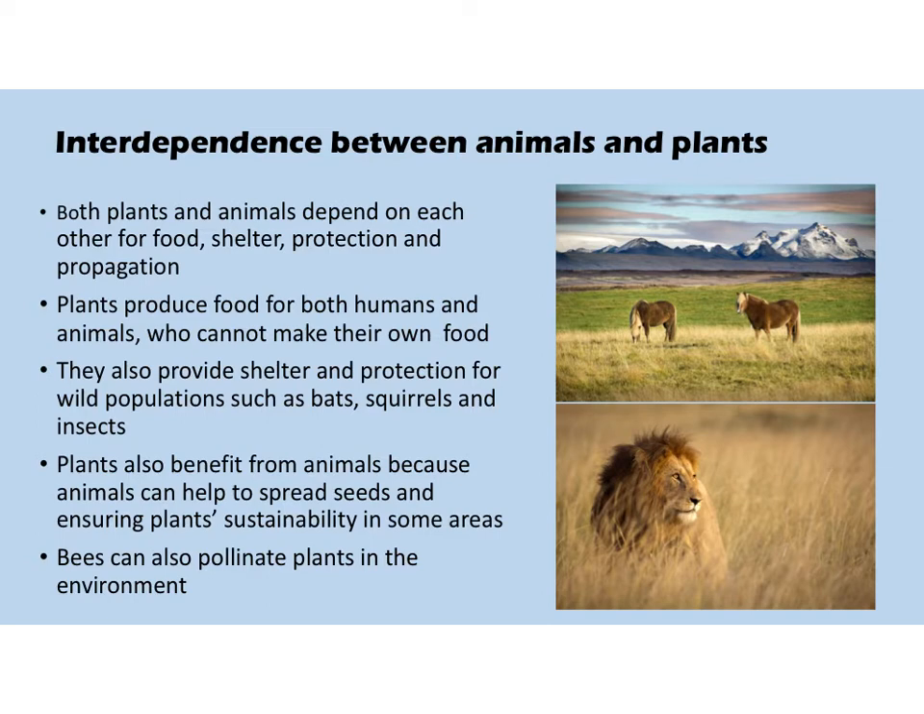So in the pictures we can see on this slide, we've got some horses that are eating grass, so they're using plants as food. And we've also got a lion that is camouflaging itself in the long grass that's the same colour as it, so it's using it for protection and shelter.